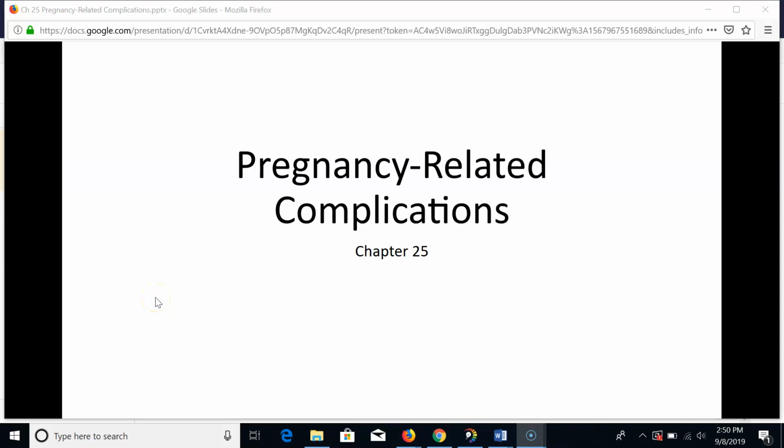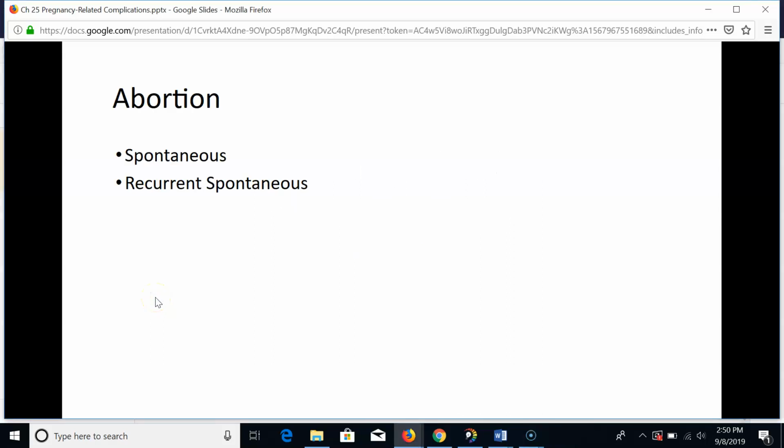Pregnancy-related complications, Chapter 25. There are 3 common causes of hemorrhage during the first half of pregnancy, and they are abortion, ectopic pregnancy, and gestational trophoblastic disease.